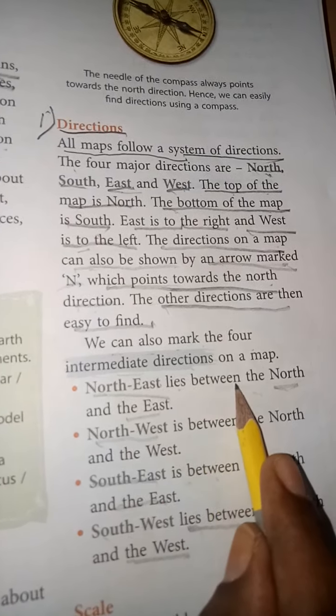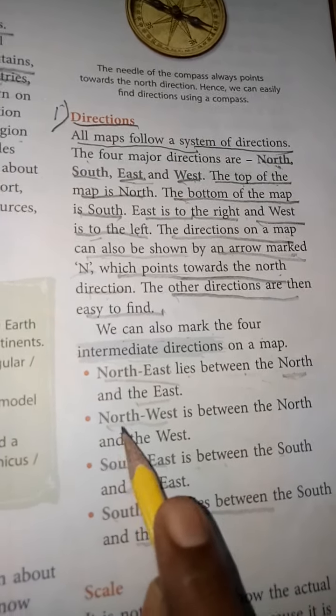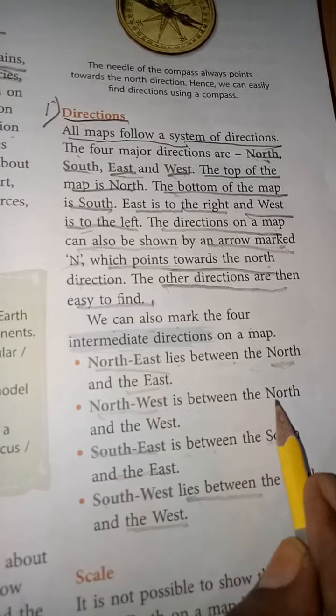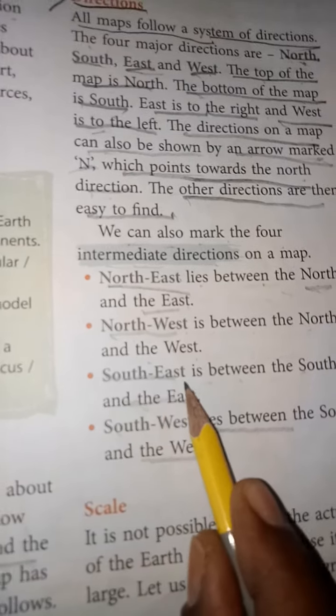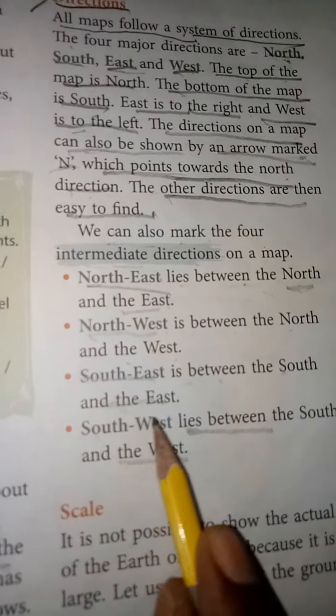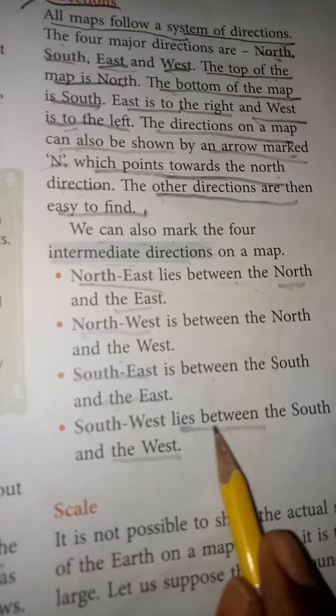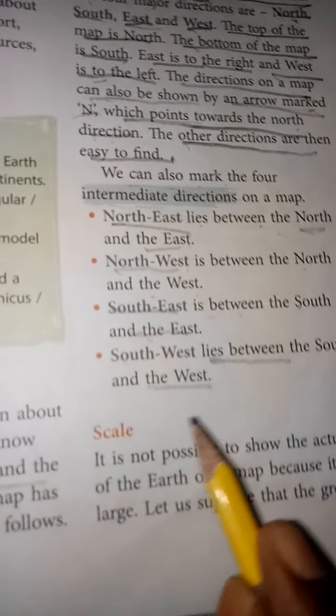Northeast lies between the north and east. Northwest is between the north and the west. Southeast is between the south and the east. Southwest lies between the south and the west.